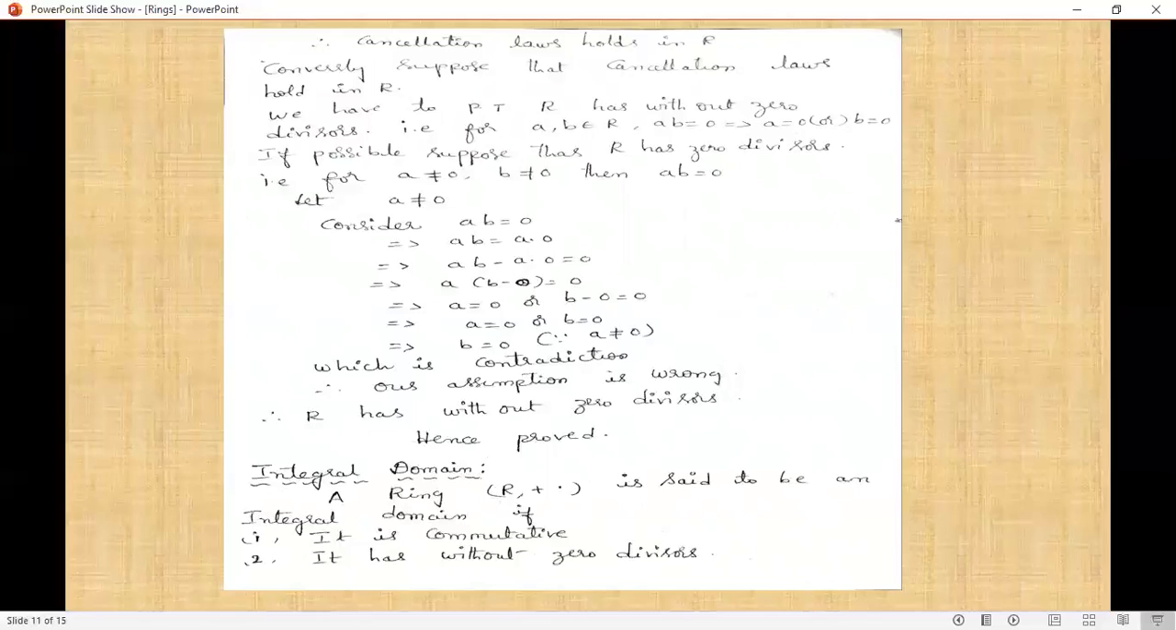Therefore, every ring is without zero divisors if and only if cancellation laws hold in it. Next definition is integral domain, one of the most important definitions in this unit.